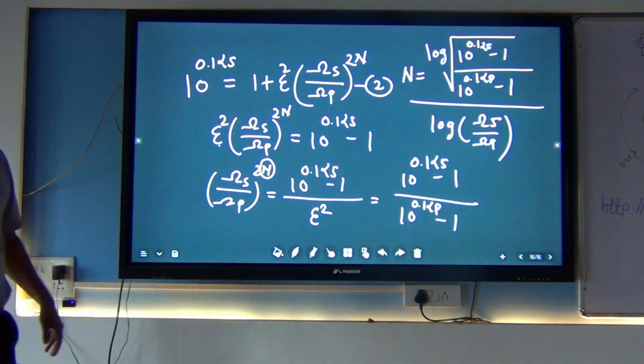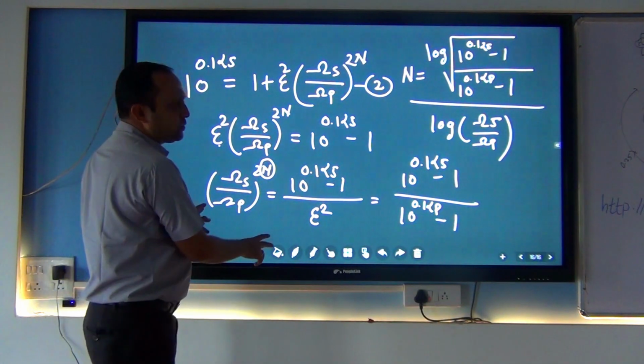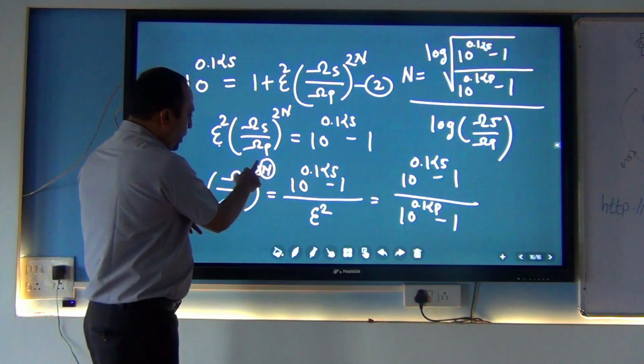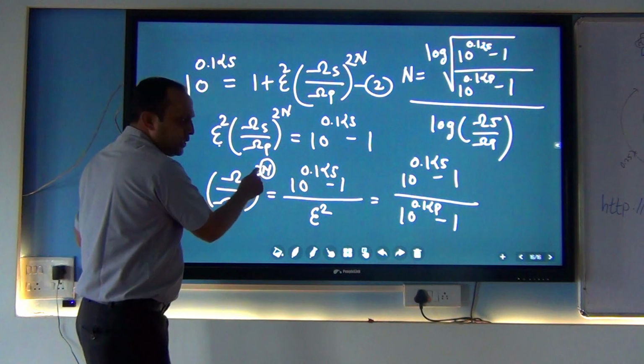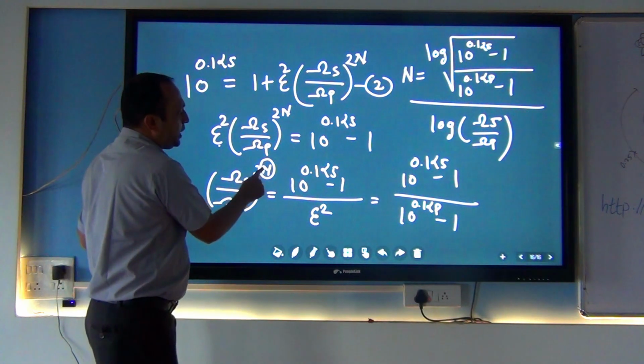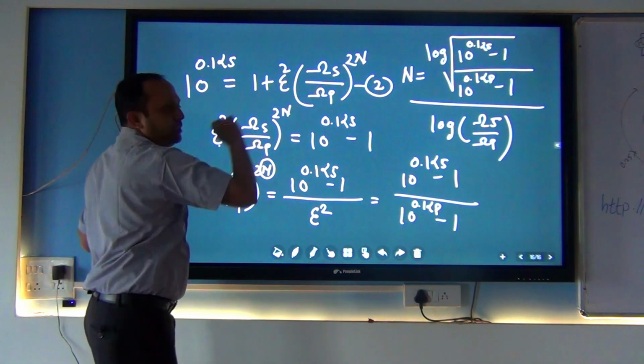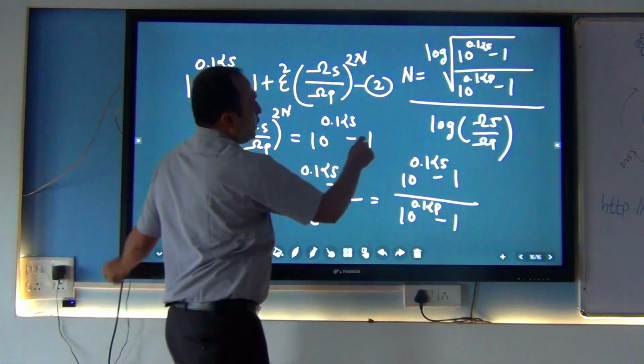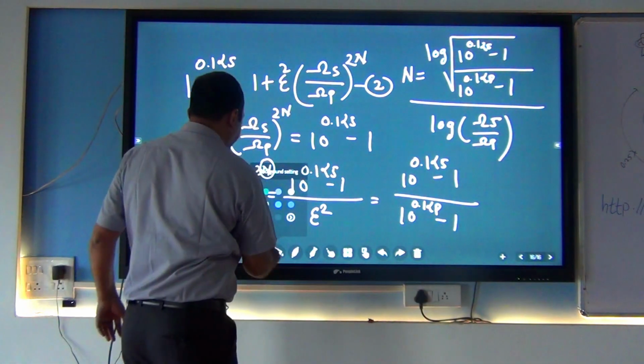Just by rearranging the terms. Why am I taking the log? Because it is raised to a power, in that case we take the log, and then it becomes this equation. So your final equation becomes this.